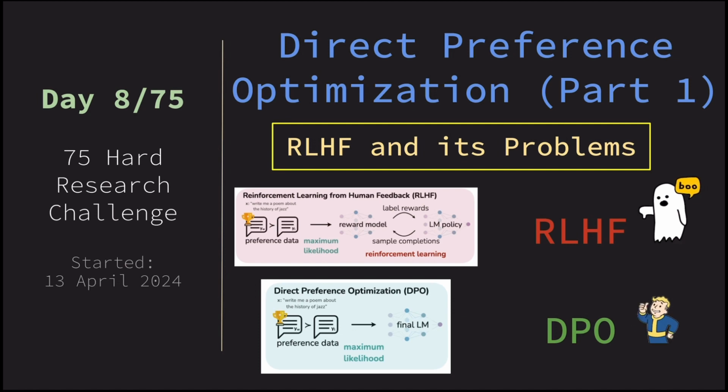I will be talking about what I have been reading in the last couple of days, that is direct preference optimization. Today I am going to talk about RLHF, which was the current state of the art for training large language models on human preference data using reinforcement learning. It was developed by OpenAI and had shown great success. But recently, in NeurIPS 2023, I think, or 2024, a new algorithm called direct preference optimization was proposed, which removes the shortcomings of RLHF.